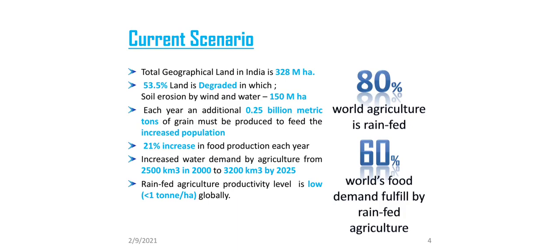Current scenario: total geographical land in India is about 328 million hectares, in which about 53.5% of land is degraded due to soil erosion, and food production must increase 21% every year due to increased population. The world's 80% agriculture is rain-fed, which fulfills 60% of global food demand.